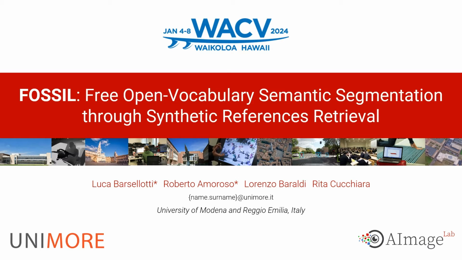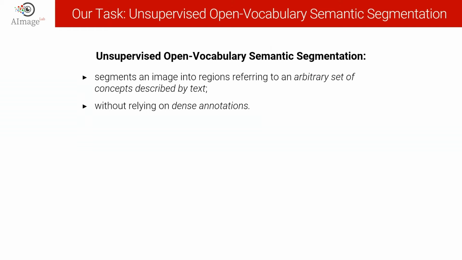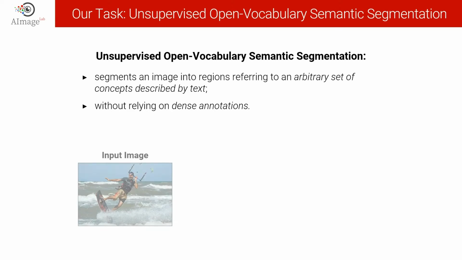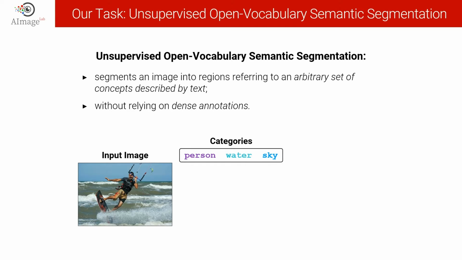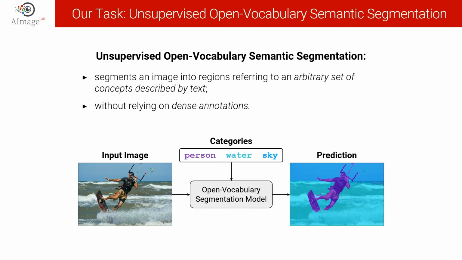As the title suggests, in this work we tackle the task of unsupervised open vocabulary semantic segmentation, which aims at segmenting an image into regions referring to an arbitrary set of concepts described by text, without relying on dense annotations. For example, given an input image of a surfer and a set of textual categories including person, water, and sky, an open vocabulary semantic segmentation model is able to predict a segmentation mask for each of the given semantic concepts. For reference, the image shown is an actual prediction from our proposed method.